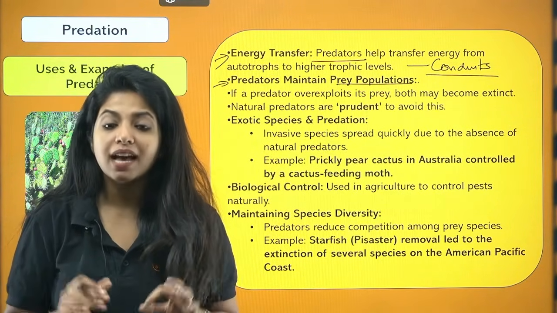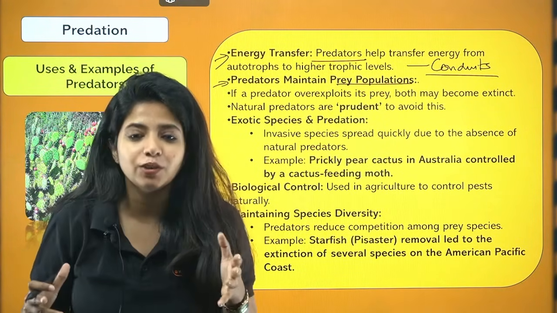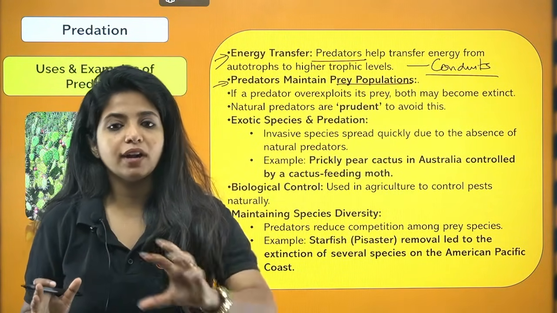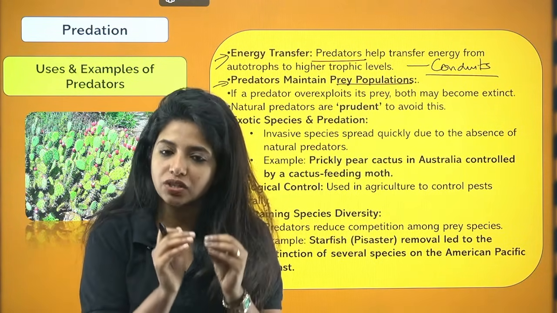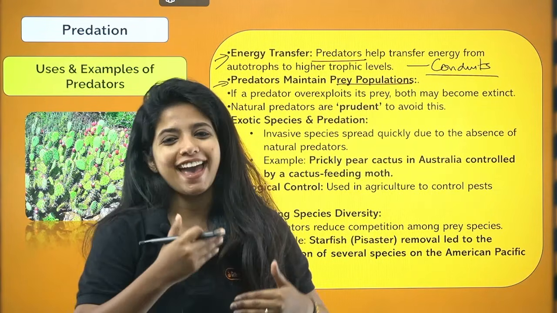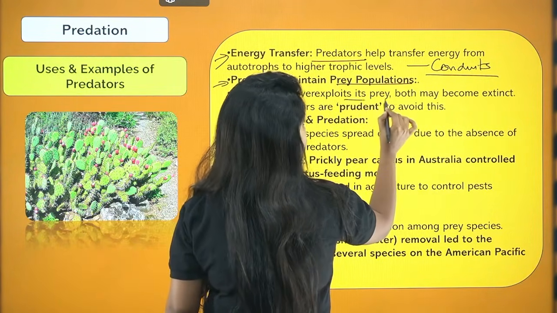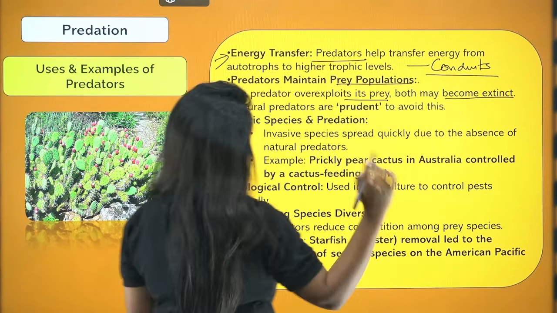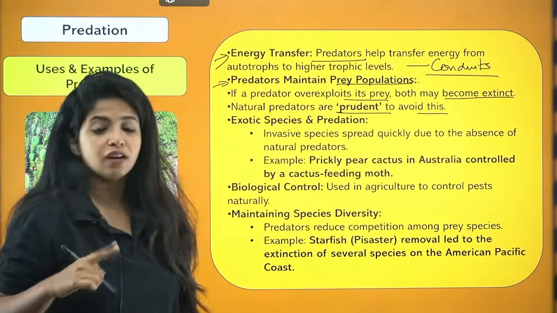Which is why we say that predators are prudent in nature. They are clever, such that they know they cannot have all the organisms. Even though I'm very hungry, I will not have all of it. I'll just have a few of them. I will maintain the population such that they reproduce and tomorrow I have enough food. So if a predator overexploits its prey, both may become extinct. So natural predators are prudent to avoid this. That means they're clever enough to avoid this.